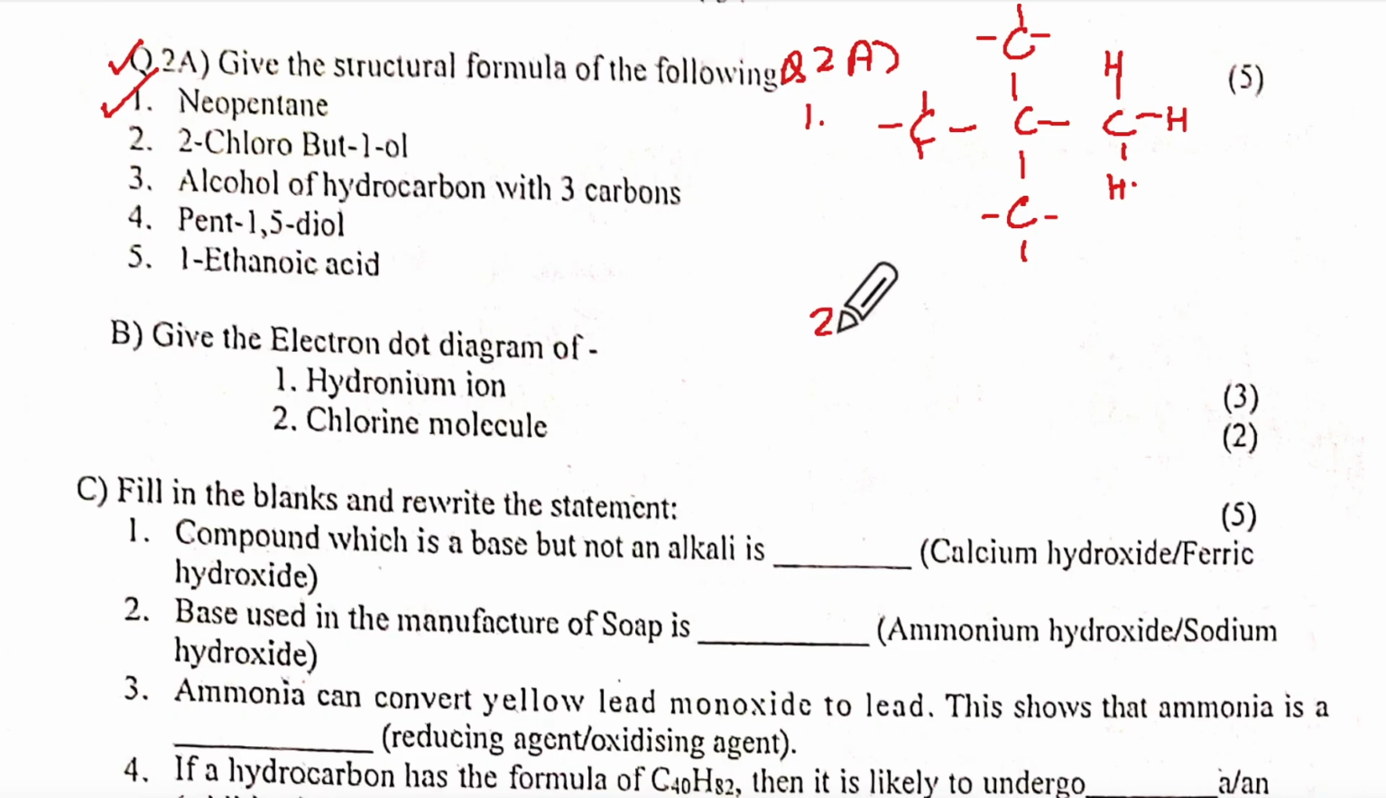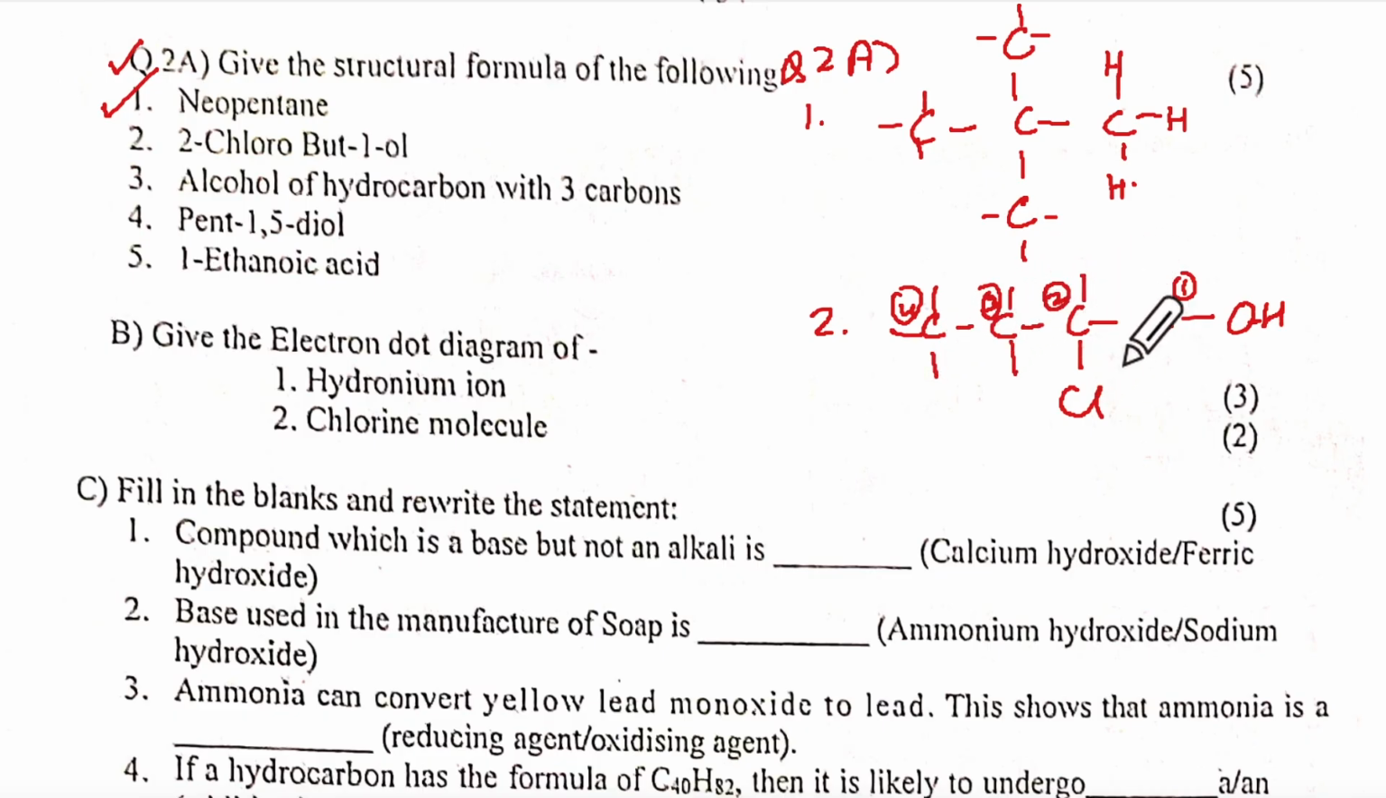2-chloro-but-1-ol. But means 1, 2, 3, 4. 1-ol, let me start from here. So this will be 1-ol. So this is 1 carbon, 2 carbon, 3 carbon, 4 carbon, 2-chloro, 1, 2. So this is chlorine. Then this will be CH3, CH2, CHCl. This will be CH2OH. Okay, write H's everywhere.